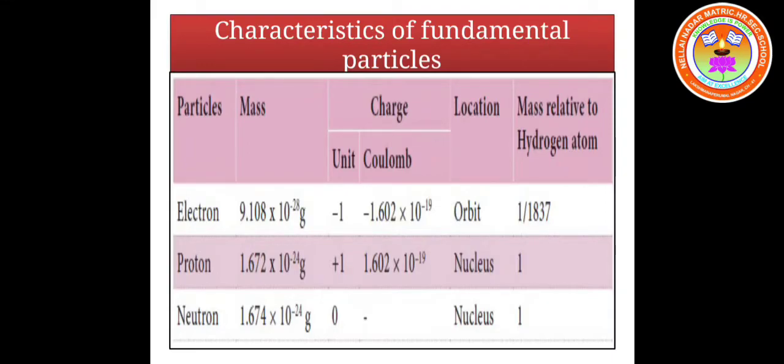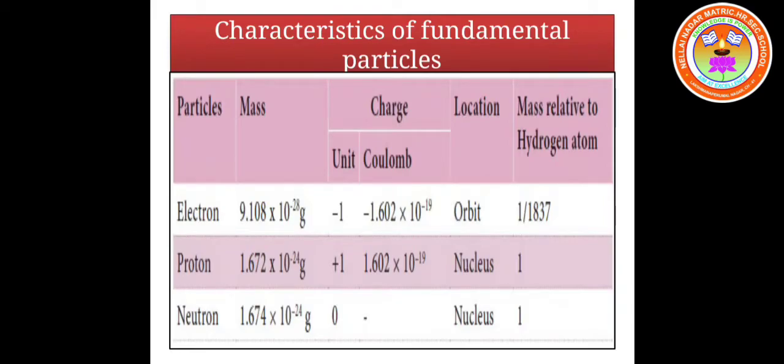It is very negligible compared to the masses of protons and neutrons. The mass of a proton and neutron is the same, 1.672 × 10^-24 gram. All these masses are expressed in grams.